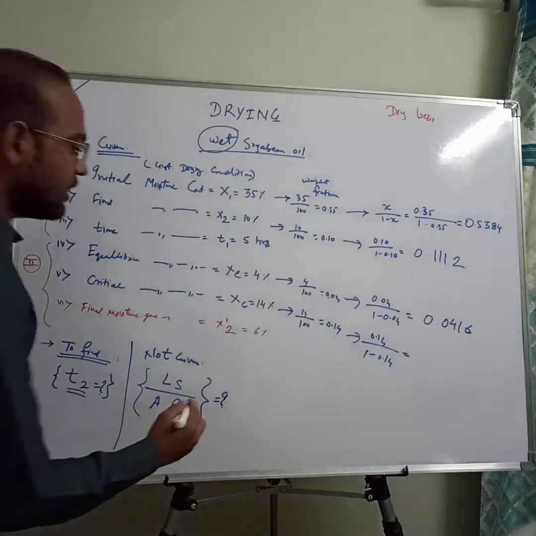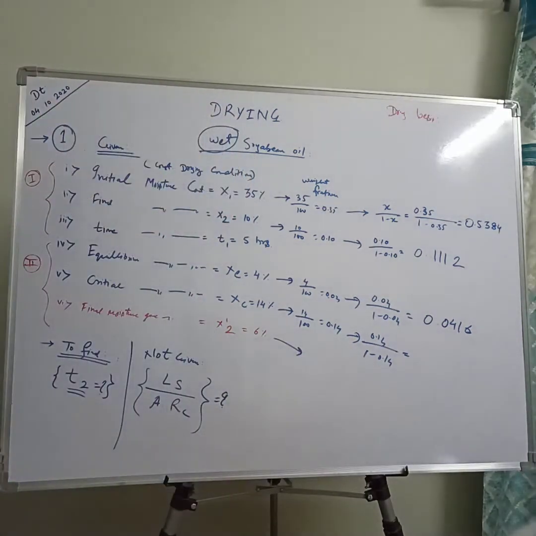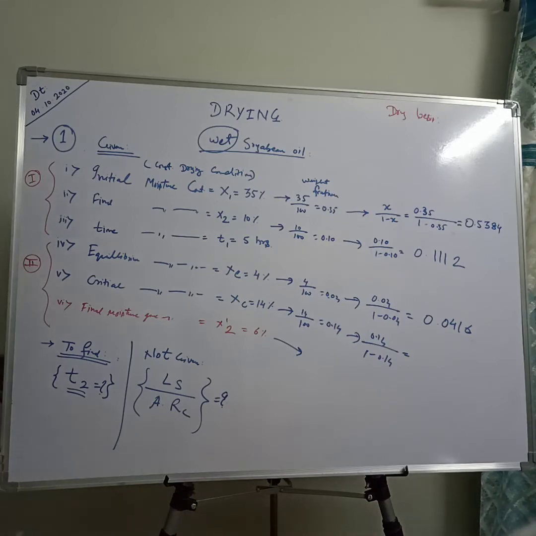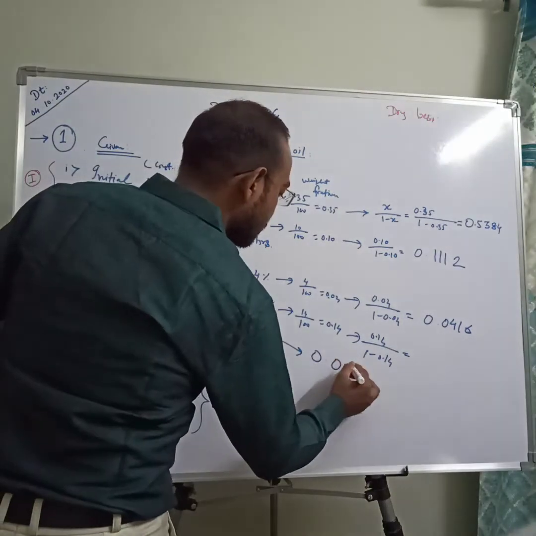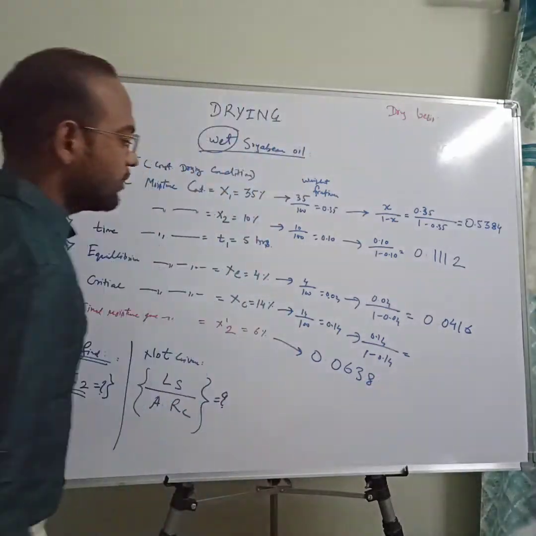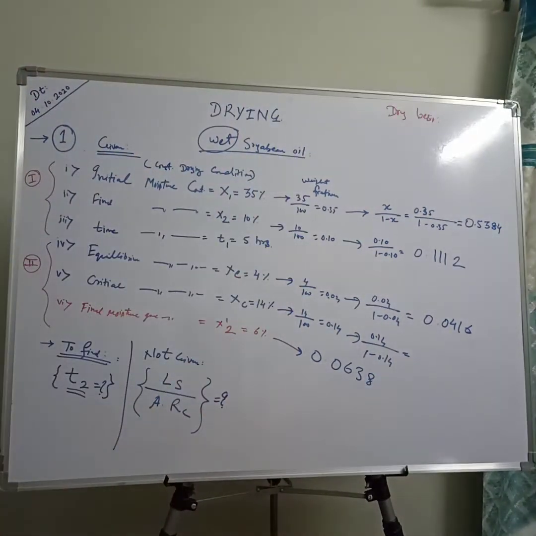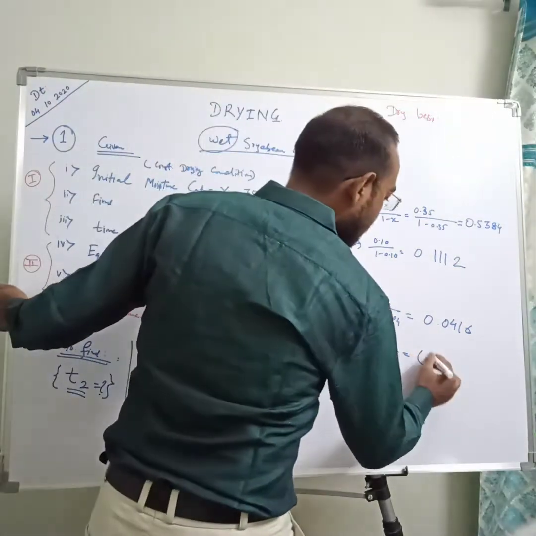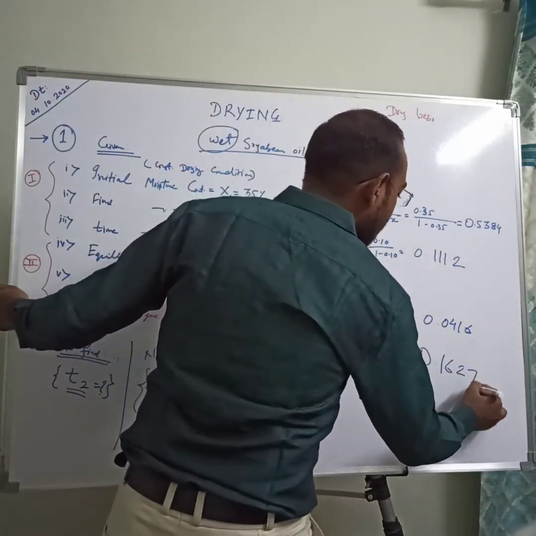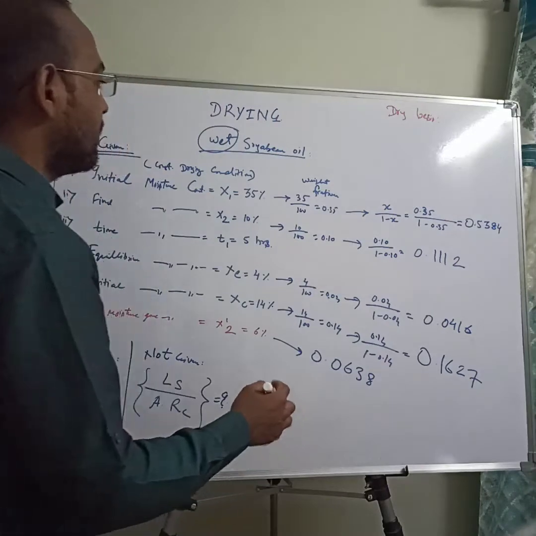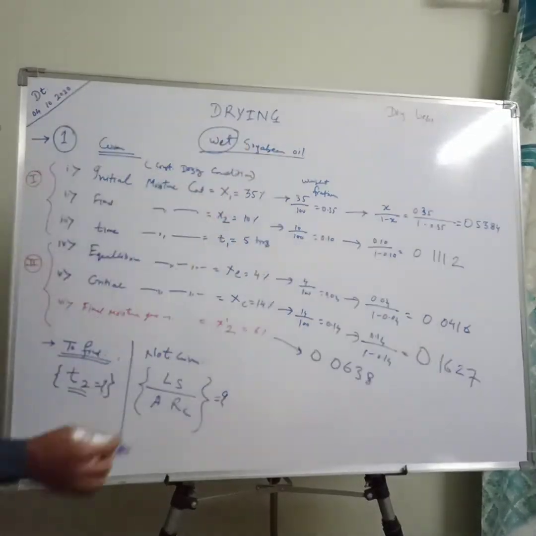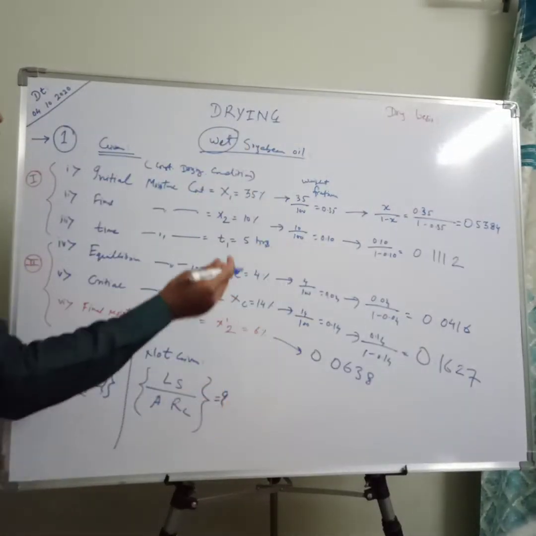The final moisture content X2 dash is 0.0638 in the similar manner. The critical moisture Xc is 0.1627. These are the values already converted into dry basis.